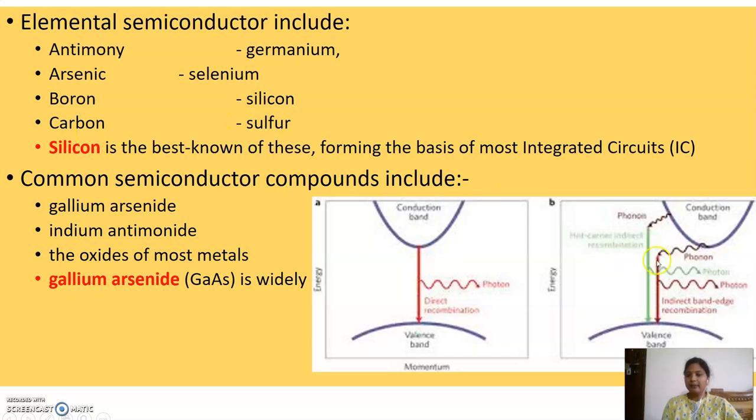If you see this energy level diagram, the transition of an electron from the conduction band to the valence band takes place by emission of a photon and phonon. This is called an indirect band gap. So indirect band gap is the principle of elemental semiconductors, where the emission is by photon and phonon. The next type is compound semiconductors, like gallium arsenide, indium antimonide and oxides of most metals, where the transition of an electron from the conduction band to the valence band takes place by emission of a photon of light. This is called a direct band gap. So direct band gap is the principle of compound semiconductors.